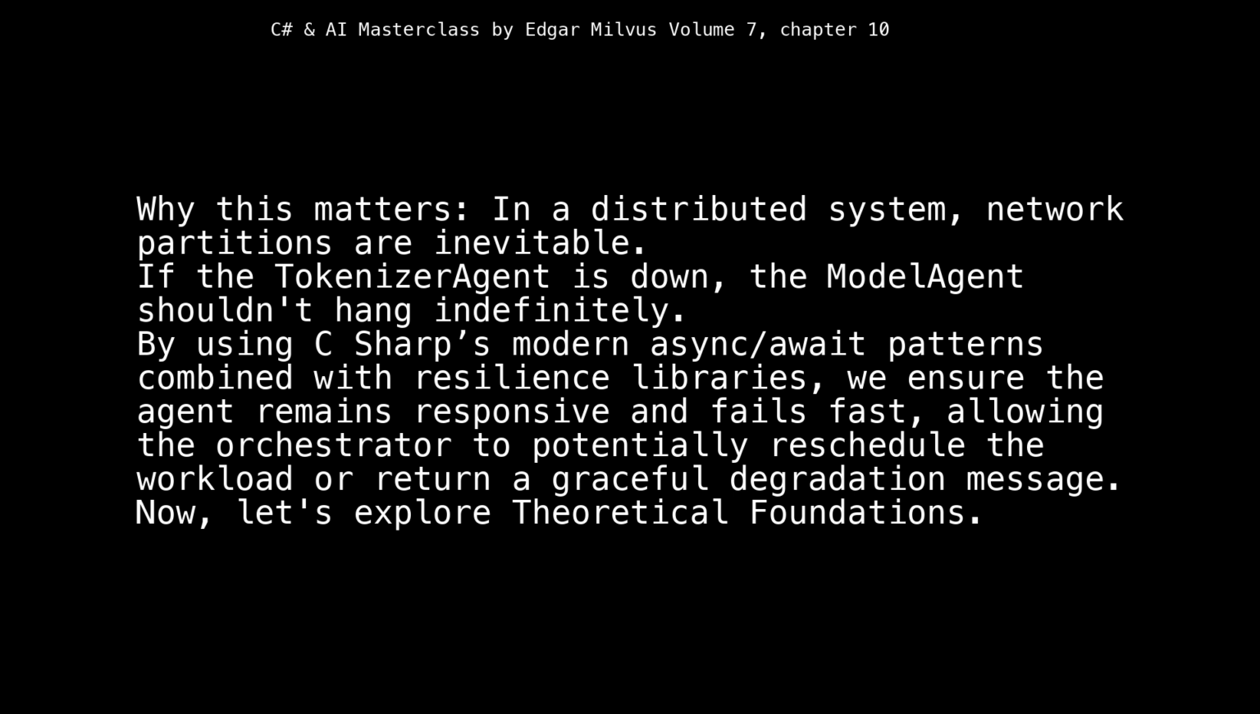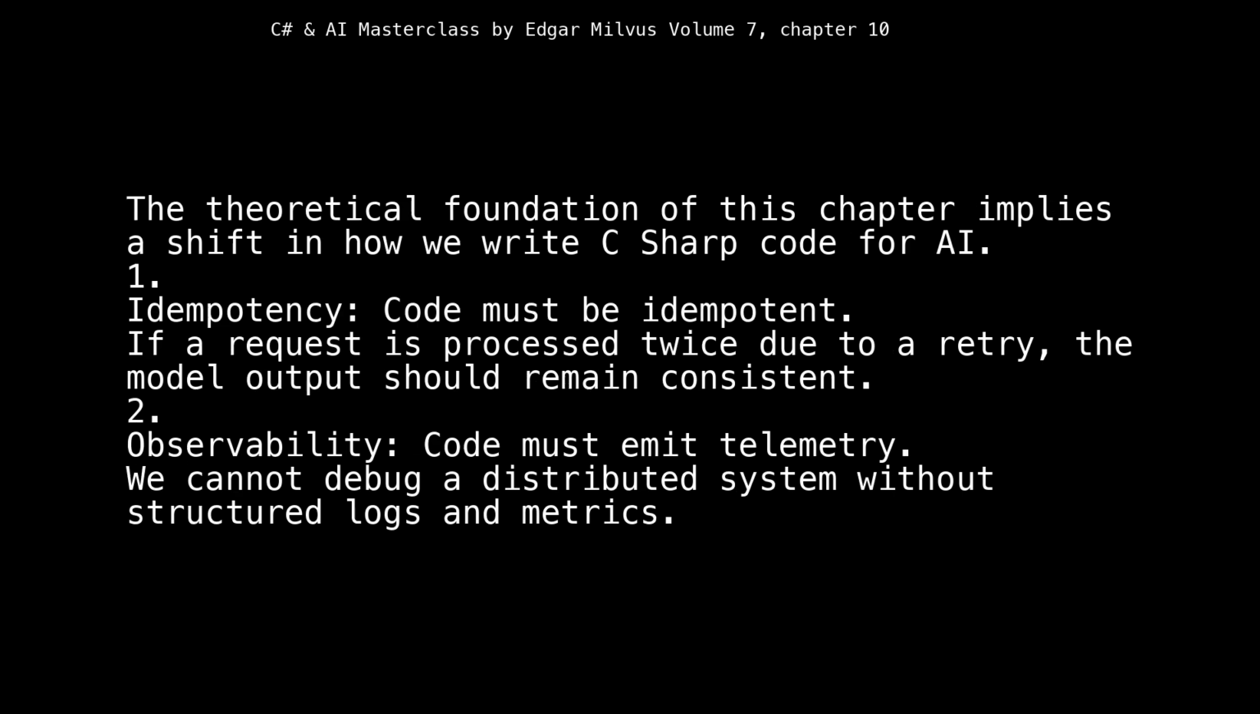Now, let's explore theoretical foundations. The theoretical foundation of this chapter implies a shift in how we write C# code for AI. 1. Idempotency: code must be idempotent. If a request is processed twice due to a retry, the model output should remain consistent. 2. Observability: code must emit telemetry. We cannot debug a distributed system without structured logs and metrics.